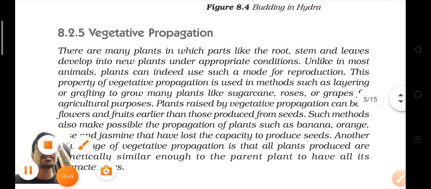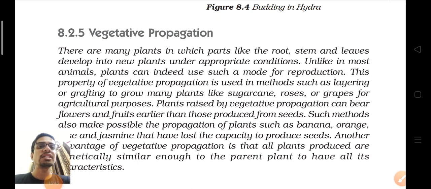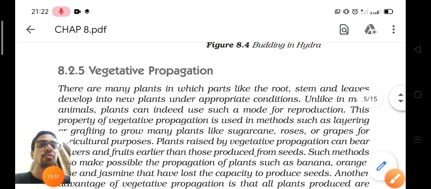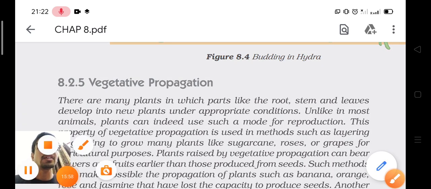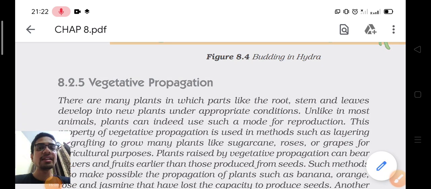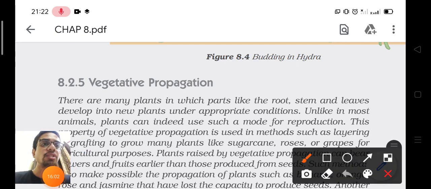The next method of asexual reproduction is vegetative propagation. As you can see from the name, vegetative means it is related to plants. Okay, so there are many plants. Generally, how do you grow plants? From seeds. But in vegetative propagation you use stem, leaves or any part.